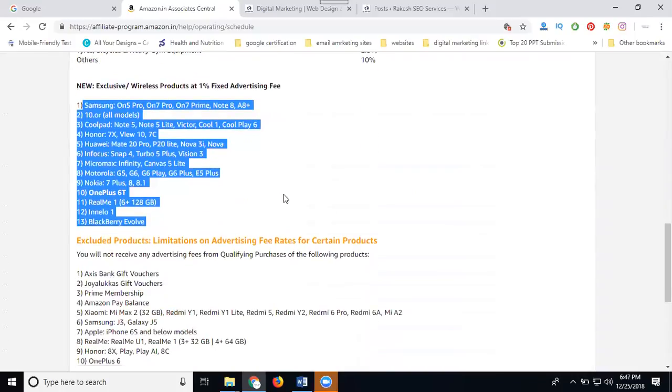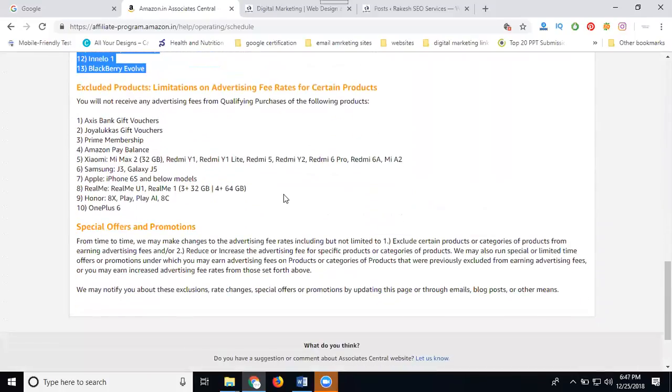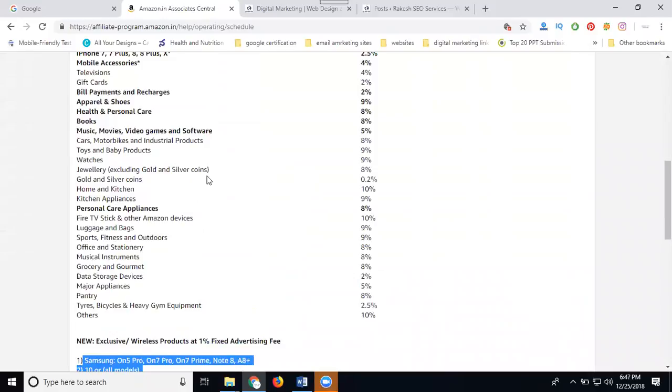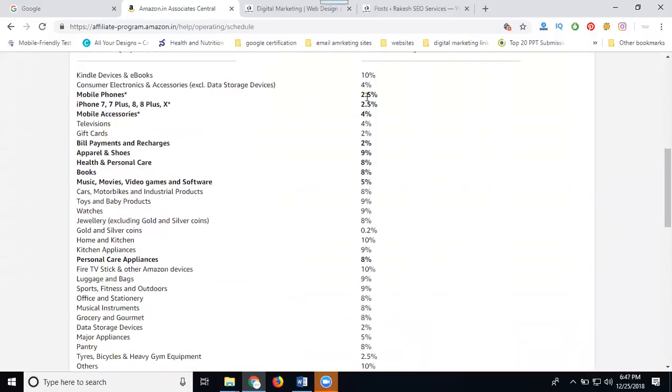Is it clear? These all will give the best prices. When you sell, they show you a payment plan. So if we sell one mobile, how much discount are you getting? 2.5%. Gift cards 2%. Bill payment and recharge 2%. Apparel and shoes 9%. Health and personal care 8%. Books 8%. Music, movies, video games and software 5%. So which one gets 10%? Fire TV sticks and other Amazon devices.